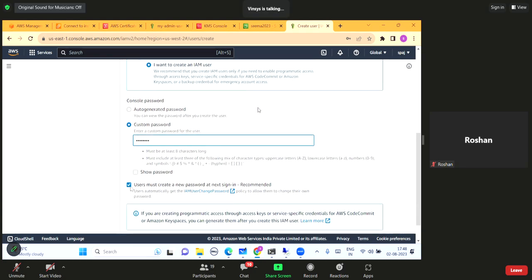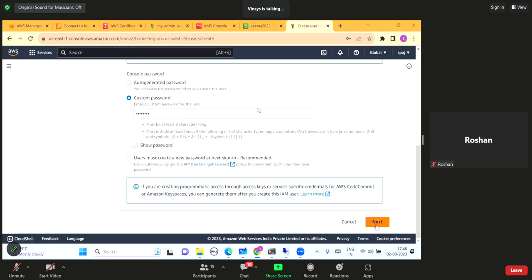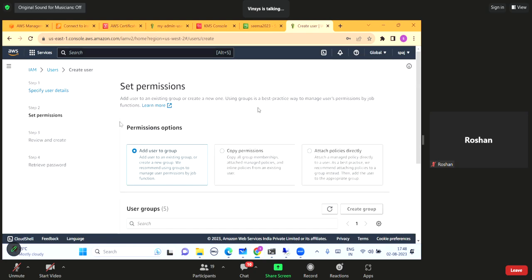I will remove this option. User must create a new password at next sign in, because I don't want to do the same thing again. Let me just click next. And now see, there come the permissions.